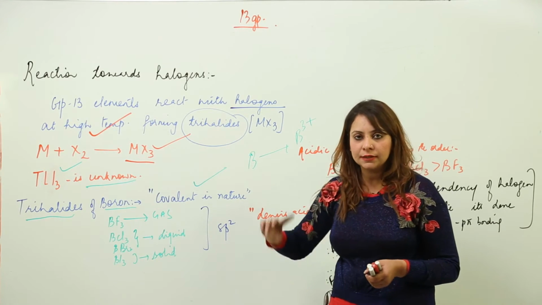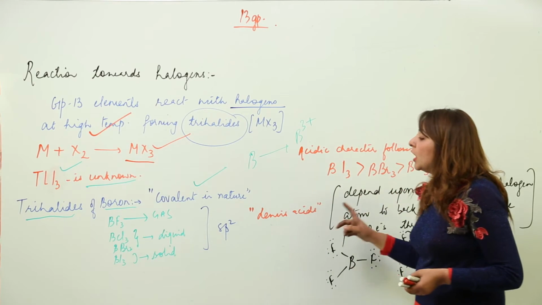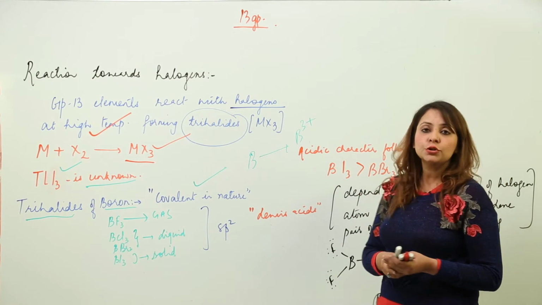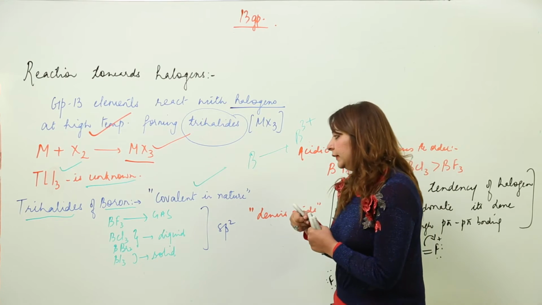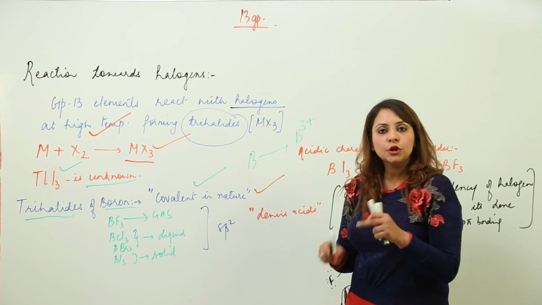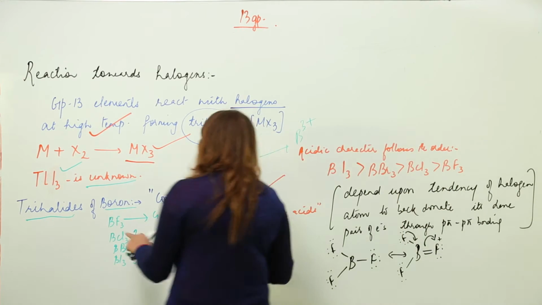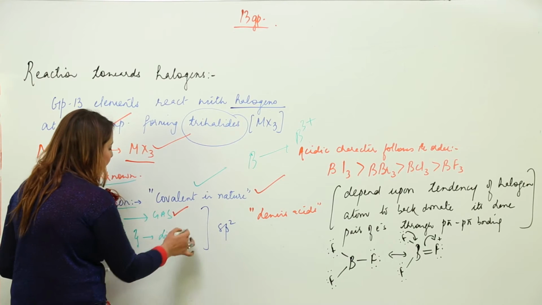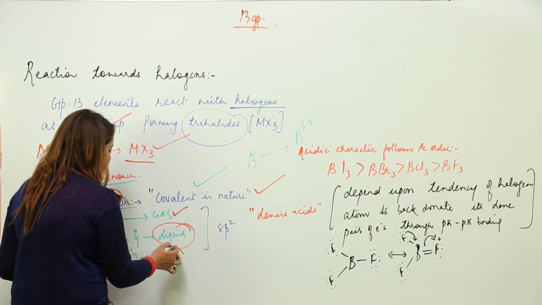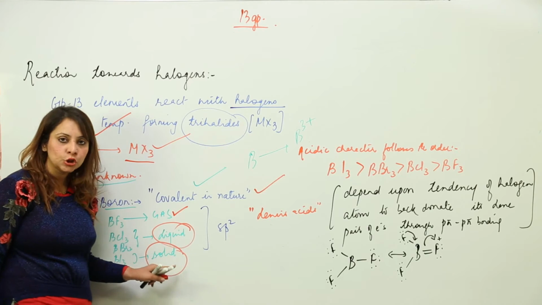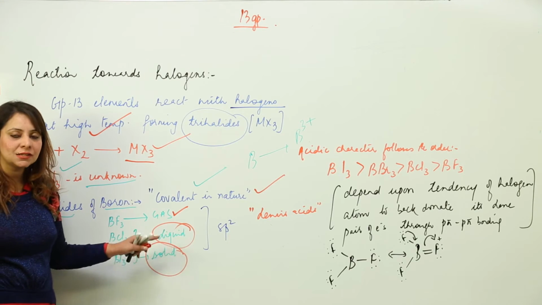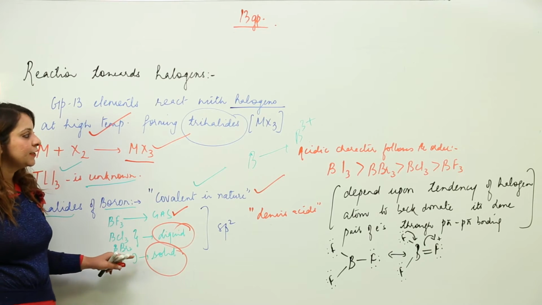If we look at their states, BF3 is a gas, BCl3 and BBr3 are liquids, and boron iodide is a solid. So these are their states of existence in nature.